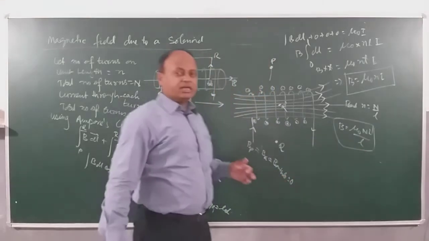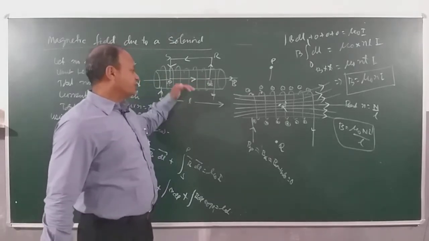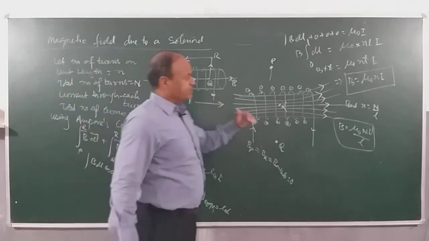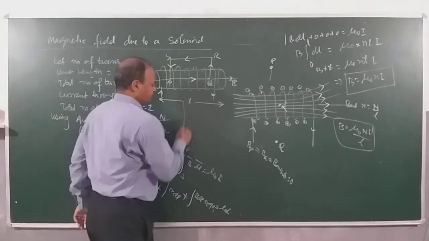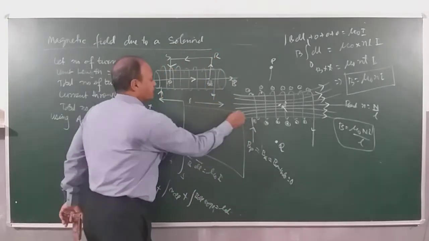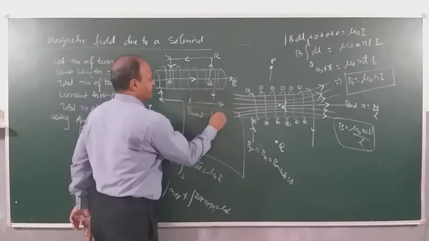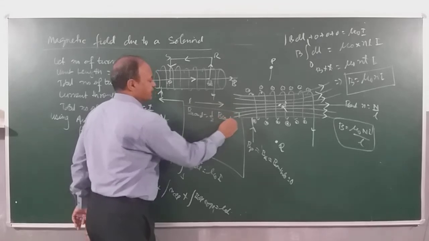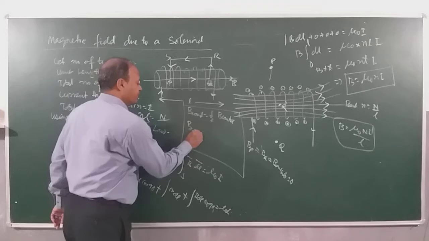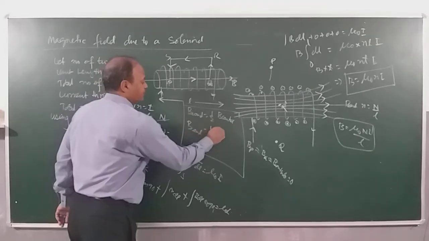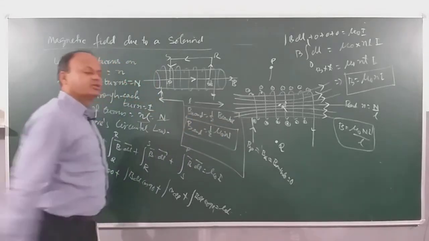Now, it can be shown that the magnetic field near the ends of the solenoid is half the magnetic field at the center, and the magnetic field at the center is this much. So we come across another formula that you should remember. B near the end of the solenoid is half the magnetic field at the center, and therefore the magnetic field near the ends of the solenoid will be half μ0 n I. So this is another formula that you should remember.